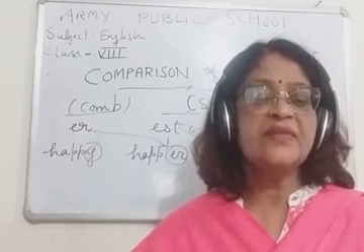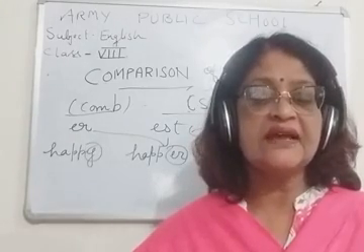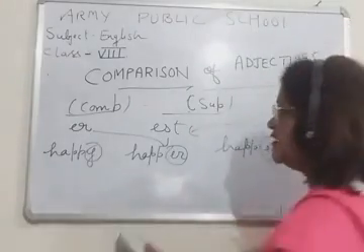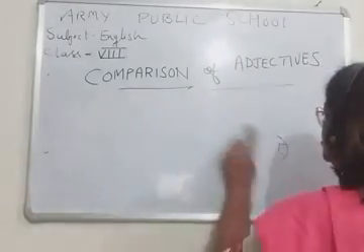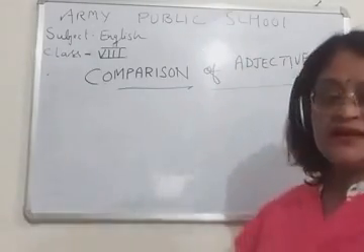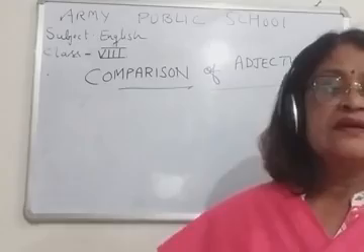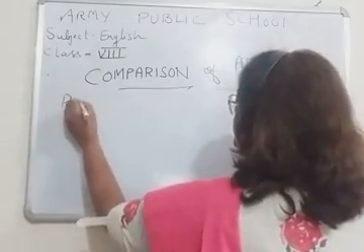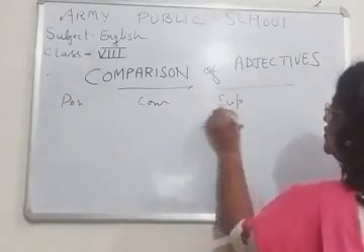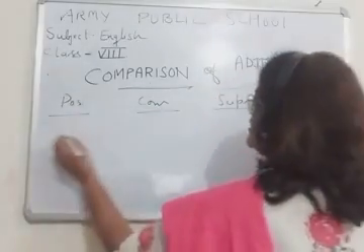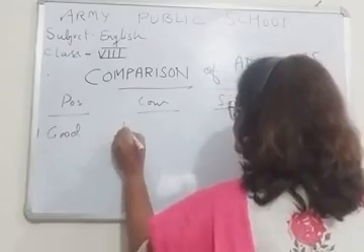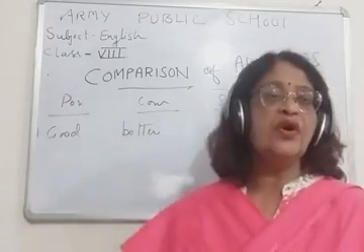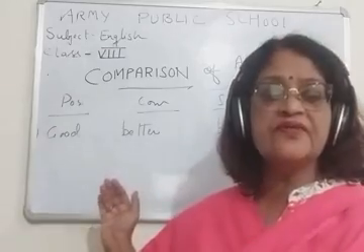Okay. Now children, there are many adjectives where the comparative and superlative degrees are a bit different. They are different words, children. This I have to write, and you also have to note it down somewhere. Like children, if the positive degree is good, positive, comparative, and superlative, these are the three comparisons of an adjective. So good, better, best. See the difference. All the three words are different.